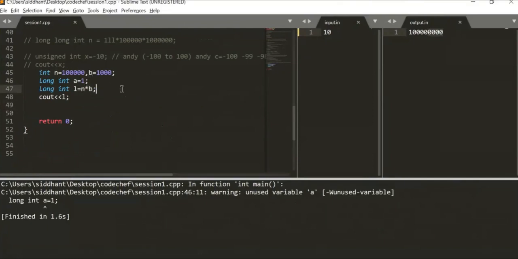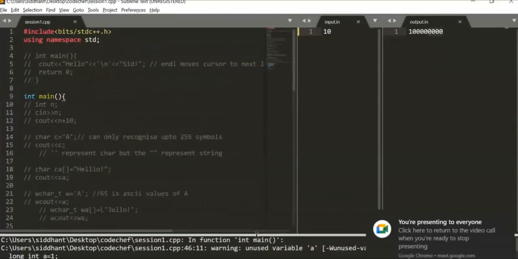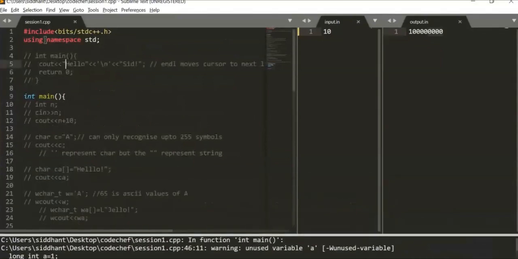So long is an interesting concept. We will have to read up on it. I will provide all the materials required. So let's revise what all we have seen up till now. We have seen the header file, which contains all the header files. We have seen why we use namespace std.